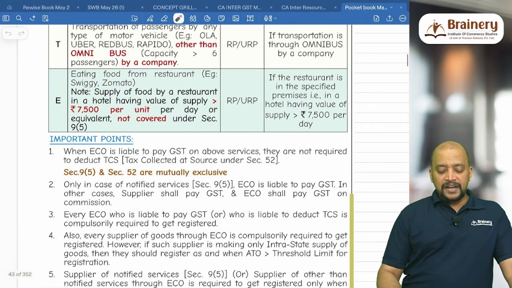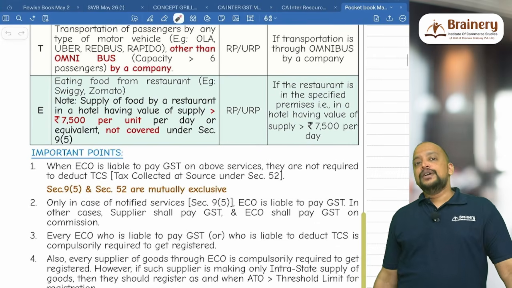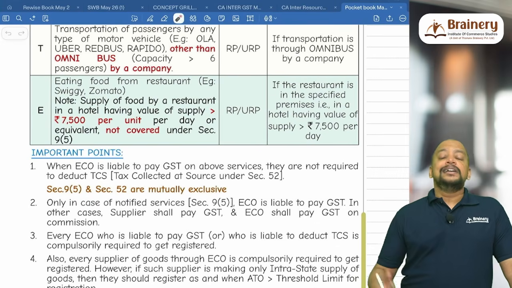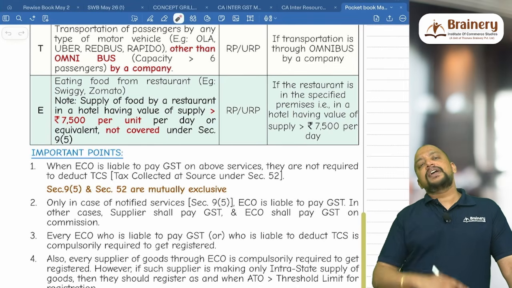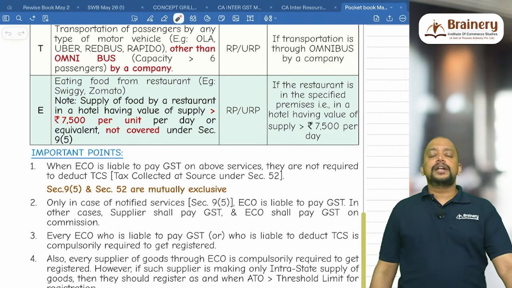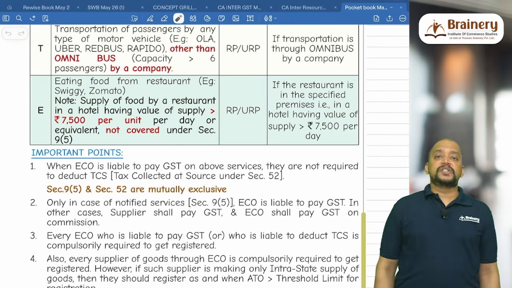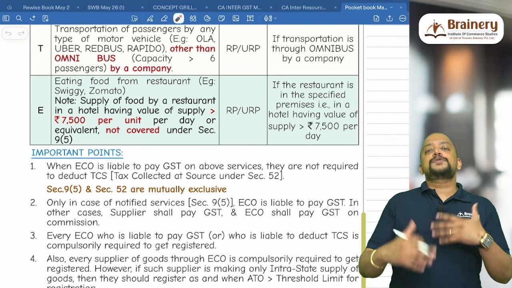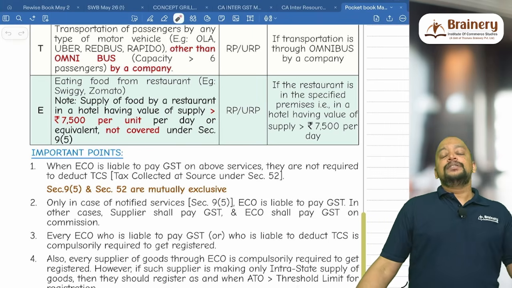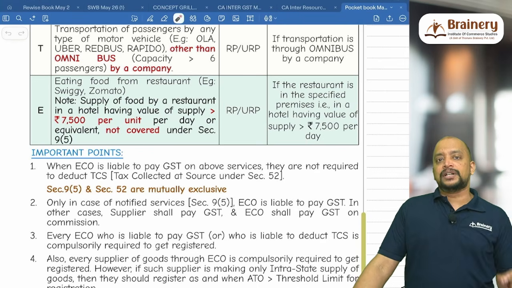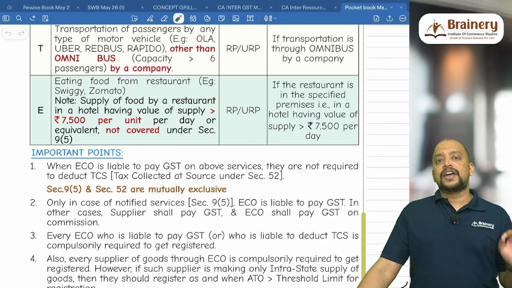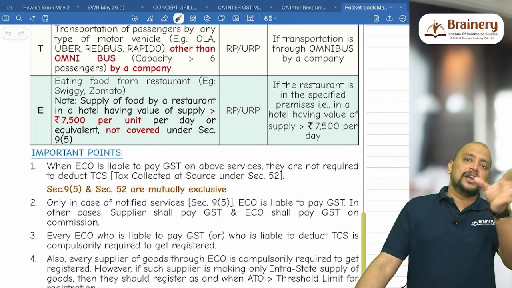Then next what we have is eating food from a restaurant. So Swiggy, Zomato, etc. The supplier may or may not be registered. It's covered under 9.5. However, we have one exception. If the restaurant is in the specified premises, what is the specified premises? There is a hotel which is providing accommodation services, where unit accommodation is greater than 7,500 rupees per day. Any one accommodation.